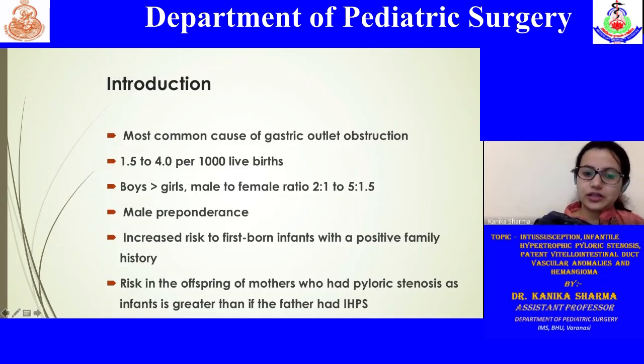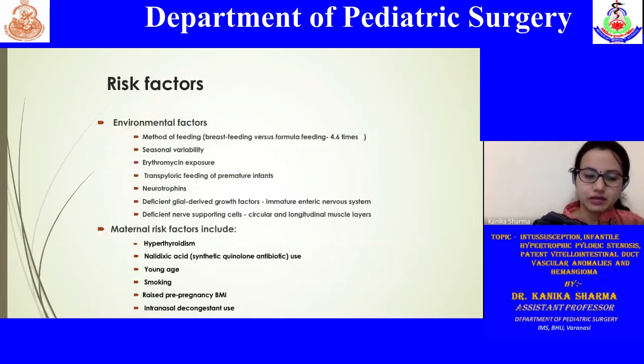So it has been noted that children whose mothers had pyloric stenosis are at greater risk for IHPS in their infancy. Various factors, both environmental and maternal risk factors, have been described as a cause for this IHPS.